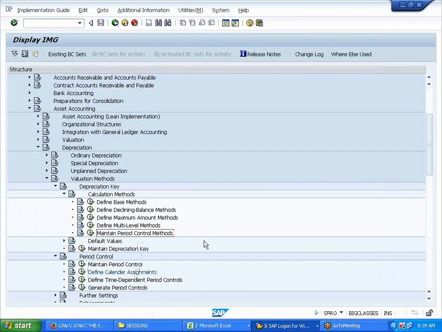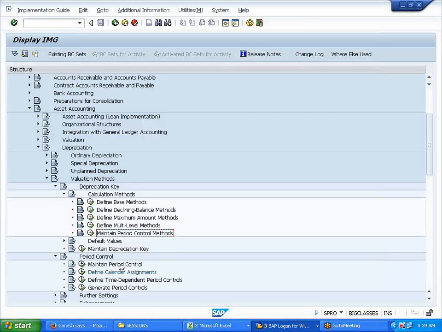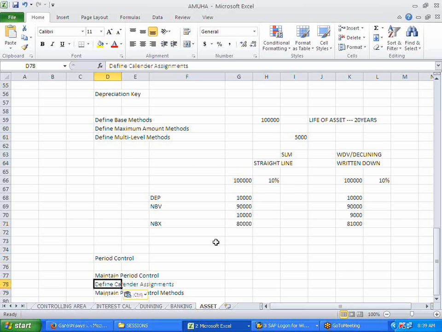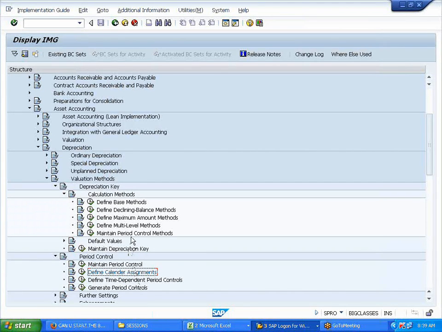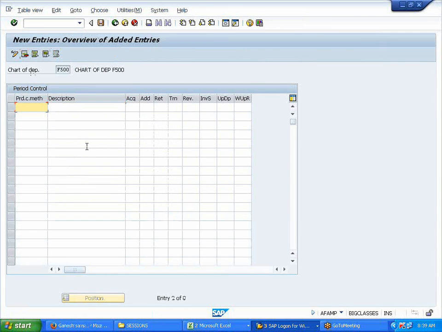Now I am going to maintain period control methods. You should now be able to design any period control, like how you were able to design any fiscal year. I'm maintaining a new entry for a period control method, let's say FPC. We'll define some more after this. Once we do testing, we'll come back.